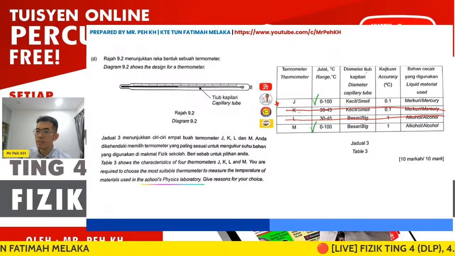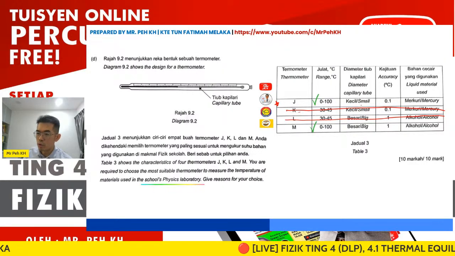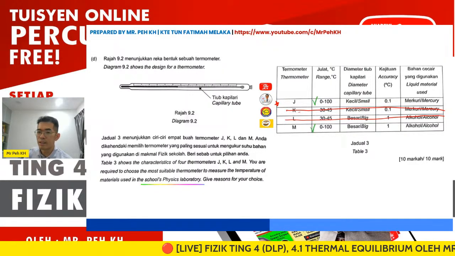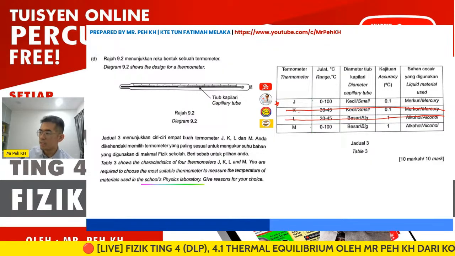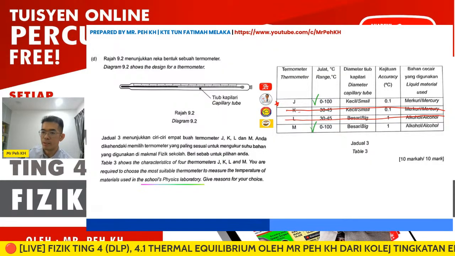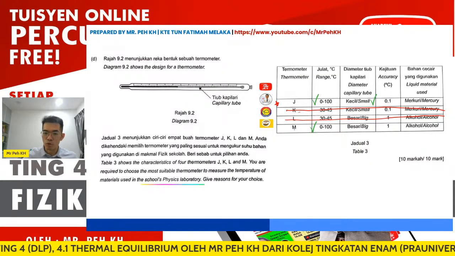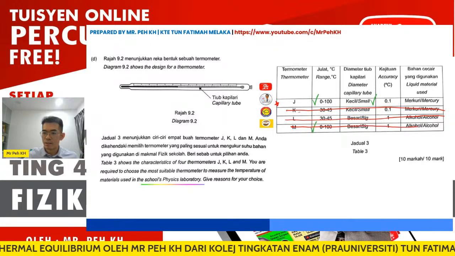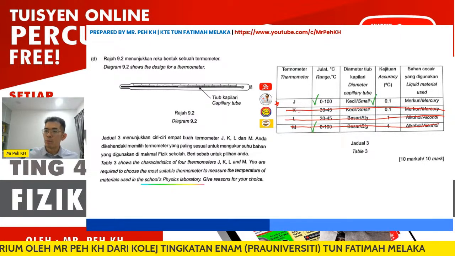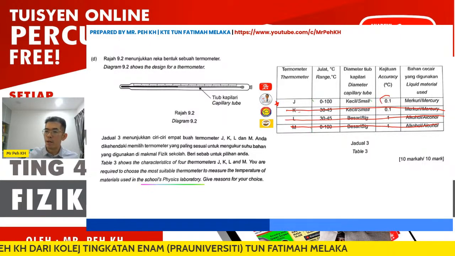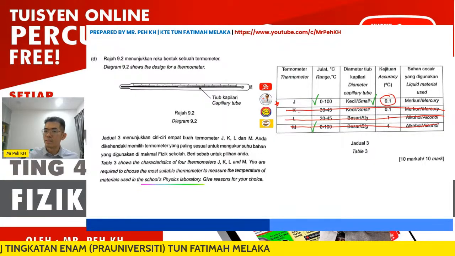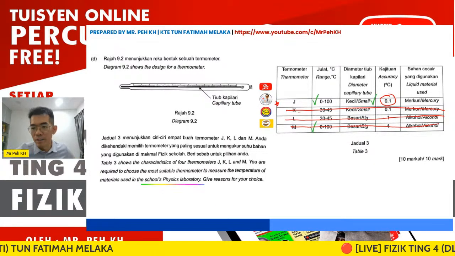Diameter, just now we actually discussed already. We should choose the smaller one, right? Which will be able to increase the sensitivity of the thermometer. So that means the answer from Jimmy is actually correct. For the other two options here, we have to choose 0.1. So 0.1 is actually higher accuracy compared to 1, which will give us a more accurate answer.